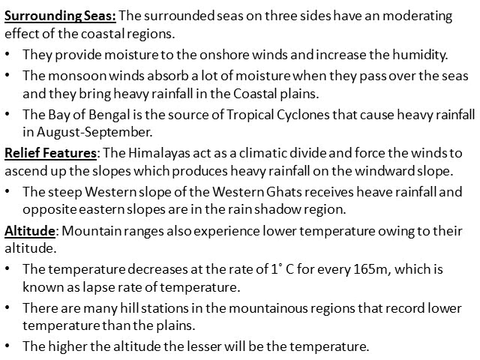Now relief features, that is mountains or mountain ranges or hills, how do they influence the climate? We'll see. The Himalayas act as a climatic divide and force the winds to ascend up the slopes. This produces heavy rainfall on the windward slope. As I have told, the Himalayas act as a climatic barrier. Barriers means stopping the winds which are blowing very severely from Central Asia, and they are protecting us from extreme cold. If there were no Himalayas, we would have struggled a lot with the cold Siberian winds blowing from Central Asia.